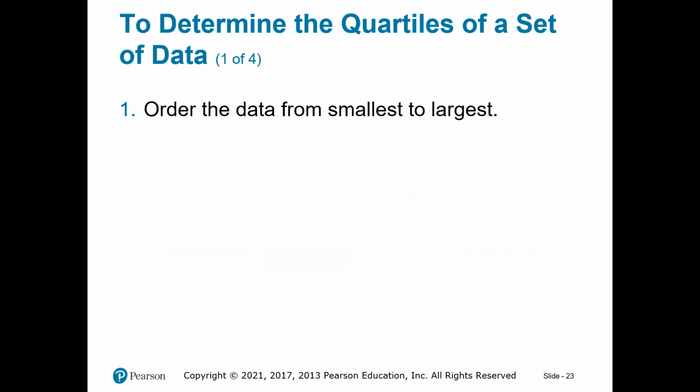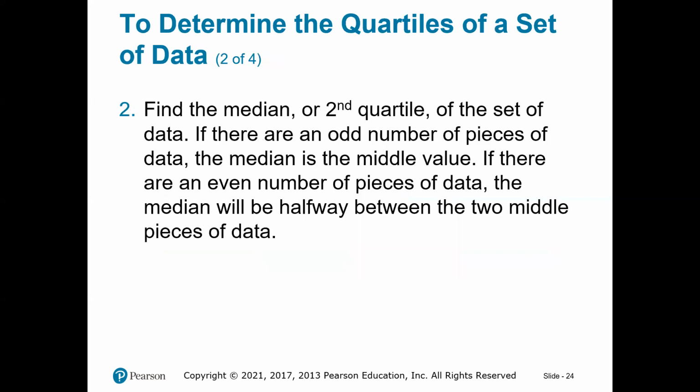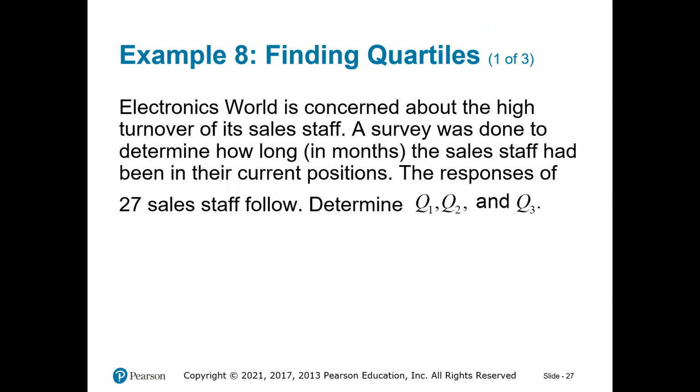So like I said, order the data from smallest to largest, find the median, which is the second quartile, and find the median of the numbers lower than the median, that should be Q1, and find the median of the numbers that are bigger than the second quartile, bigger than the median, and that would be your Q3.